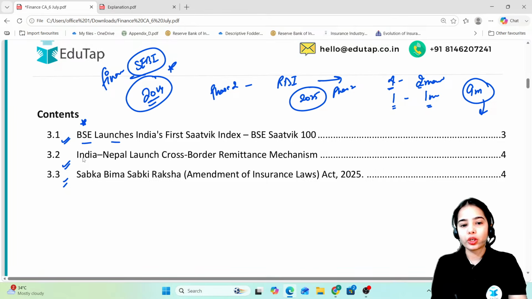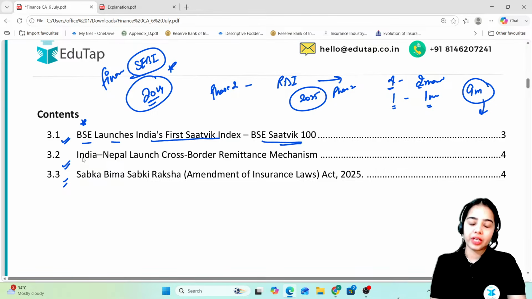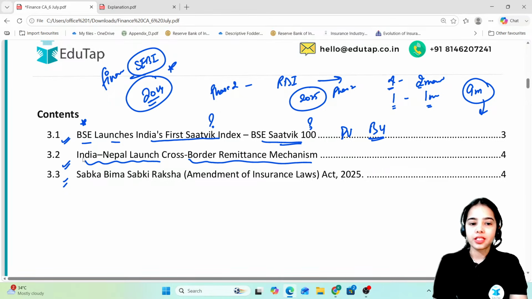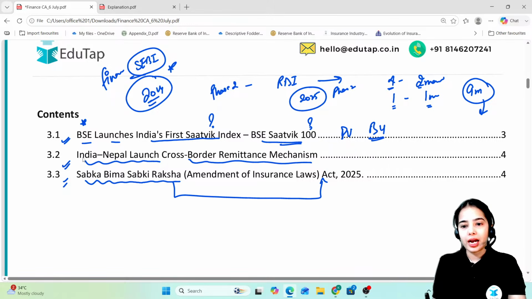That is, the BSE launches India's first Satwik index, BSE Satwik 100. What is the Satwik index? What is the BSE 100? What is the base value? What is the base year? All of this we are going to discuss. Then we will discuss the India-Nepal cross-border remittance mechanism launch, and at last we will discuss the Sabka Bima Sabki Raksha Act 2025. So all of these we are going to discuss in today's session.